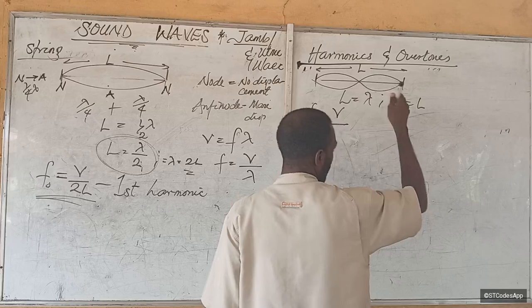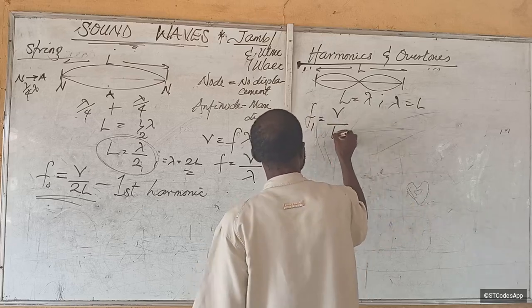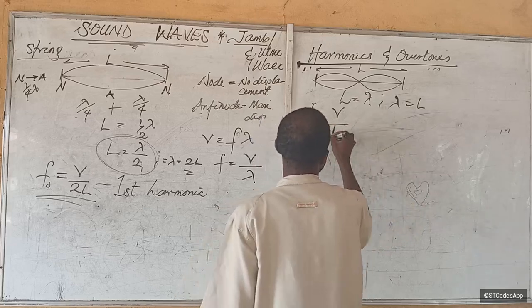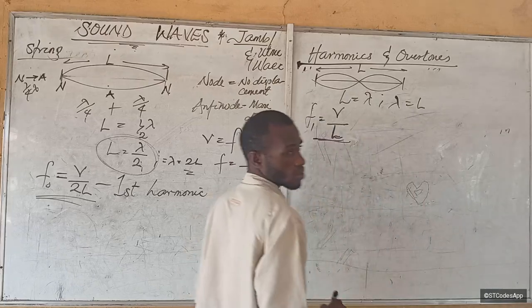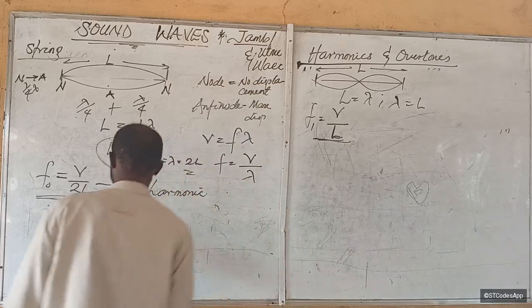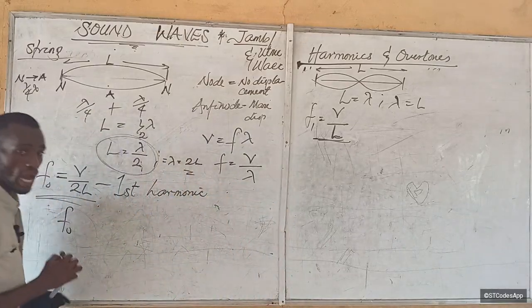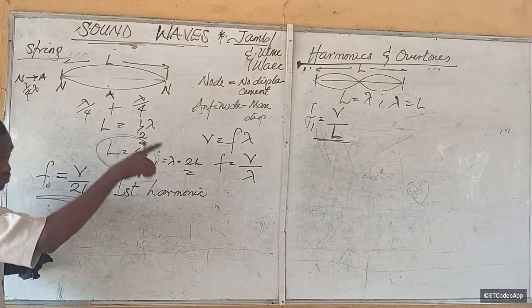The convention is we write the guy on this left side. So the answer is equal to what? V over L. Does this make sense to you? First overtone. Let's be arranging it here. So we've gotten our first harmonic. That's the first overtone, right?